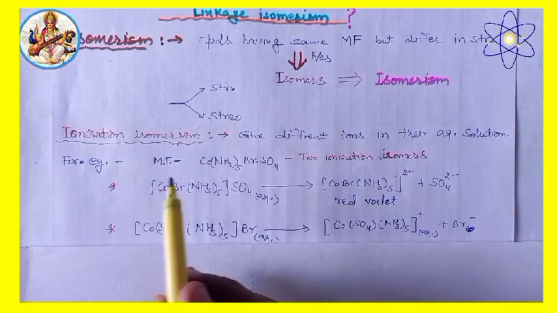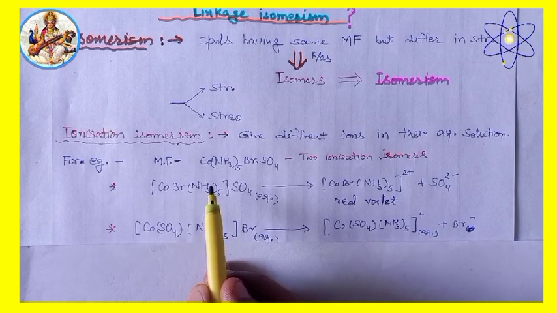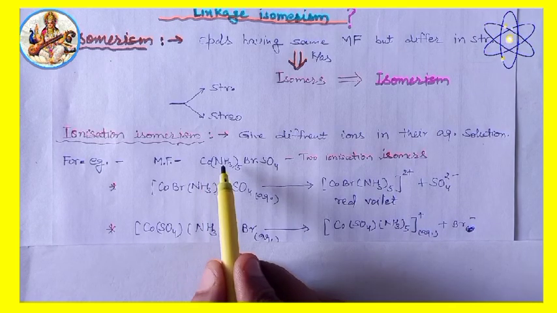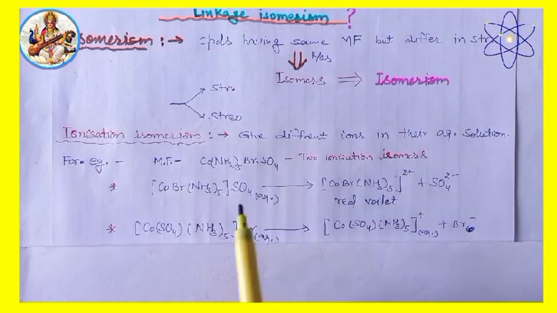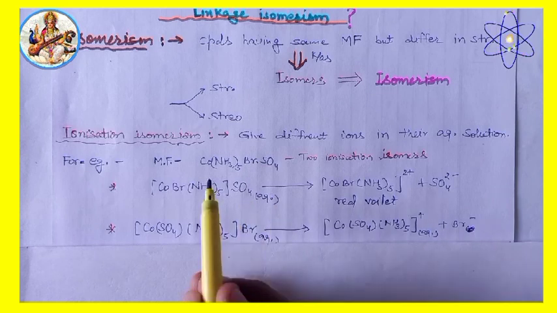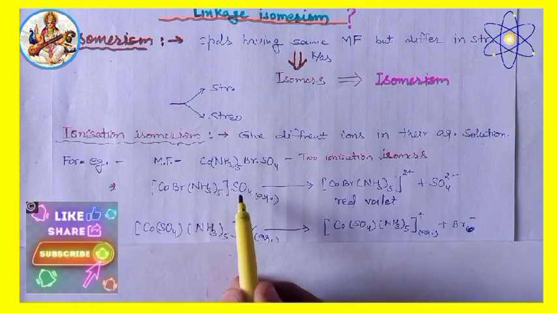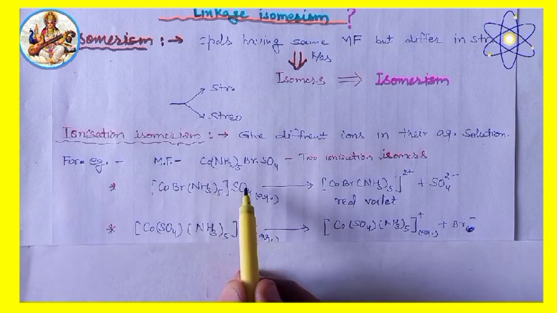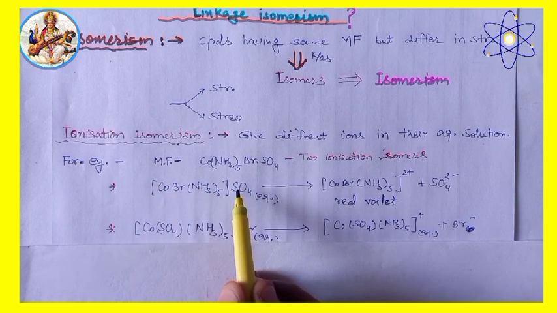For example, there are two ionization isomers of the compound having molecular formula [Co(NH3)5Br]SO4. One of these isomers is red-violet and forms a precipitate with barium chloride, which indicates that the sulfate ion is present outside the coordination entity.